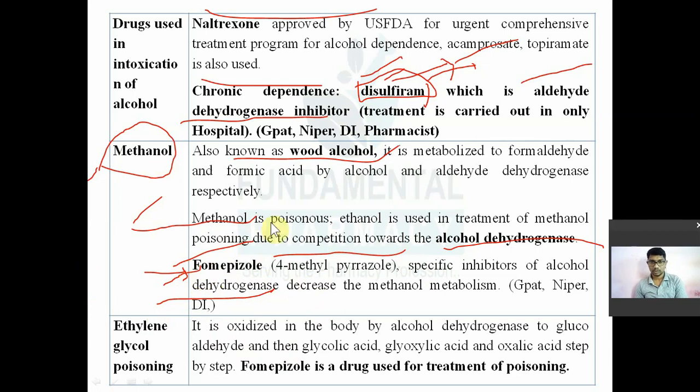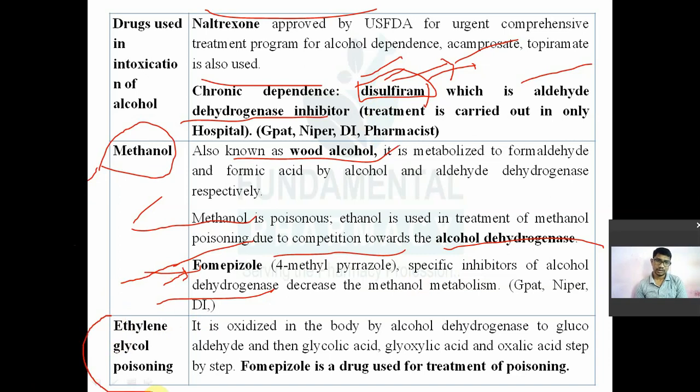It will prevent the conversion of ethanol to acetaldehyde. Disulfiram will prevent the conversion of acetaldehyde to acetic acid. Okay. Just remember, specific inhibitor of alcohol dehydrogenase, this is nothing but omeprazole. Okay. Then disulfiram is an aldehyde dehydrogenase inhibitor.